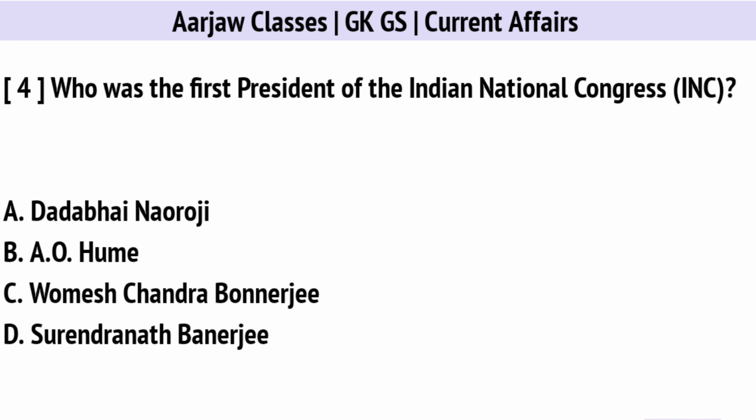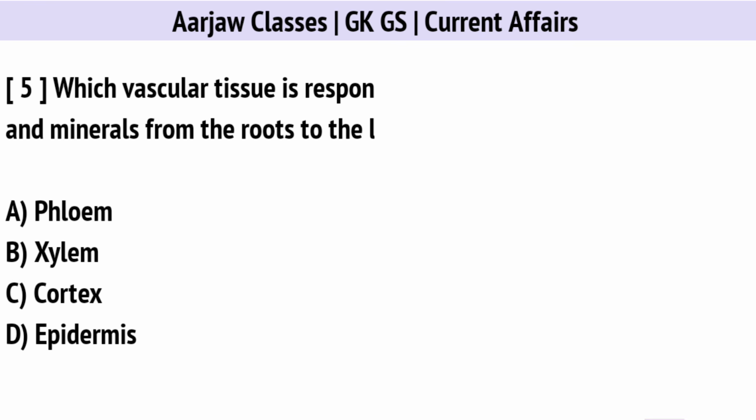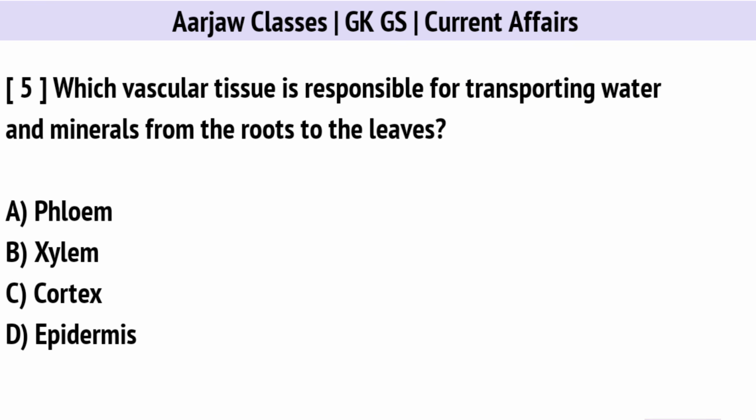Who was the first president of the Indian National Congress? Right option is C. Umesh Chandra Banerjee. Which vascular tissue is responsible for transporting water and minerals from the roots to the leaves? Correct option is B. Xylem.